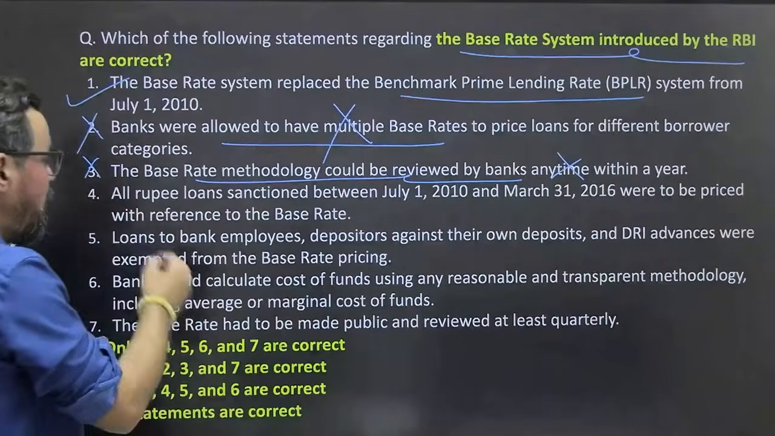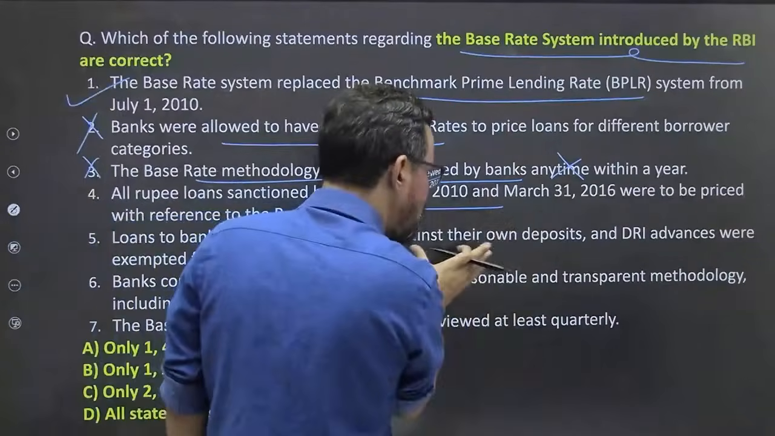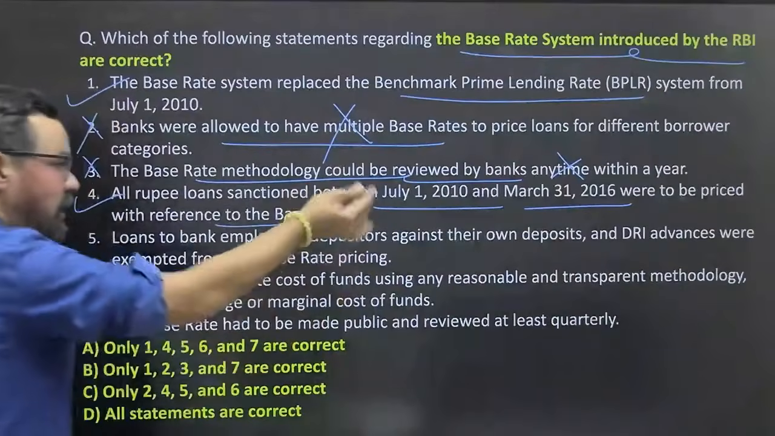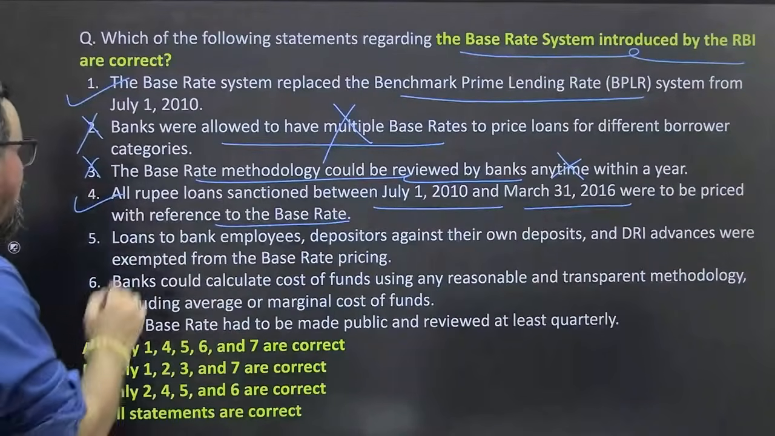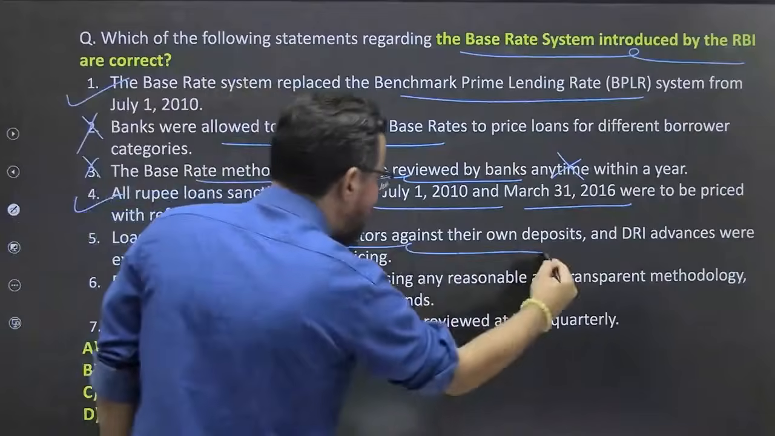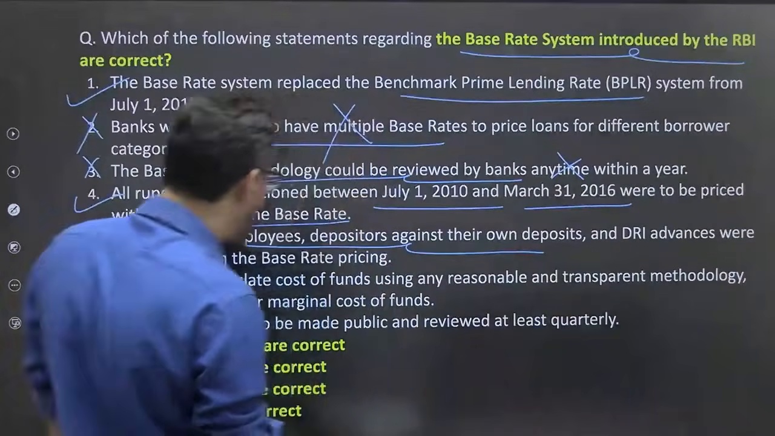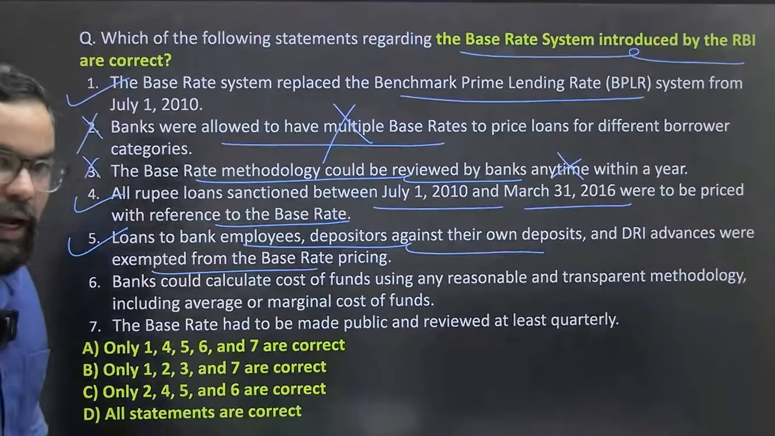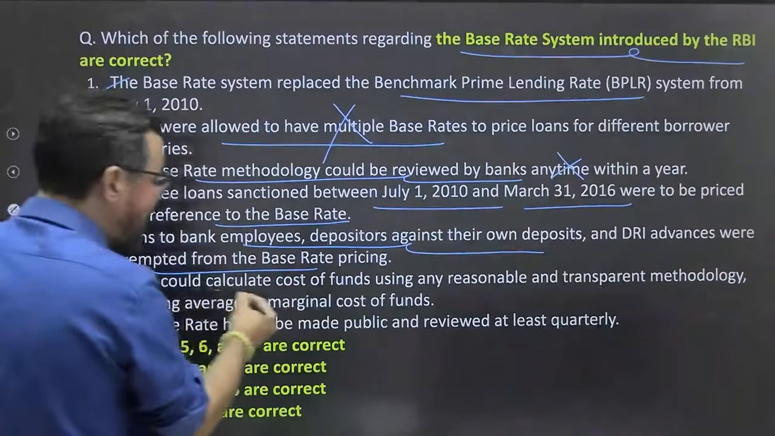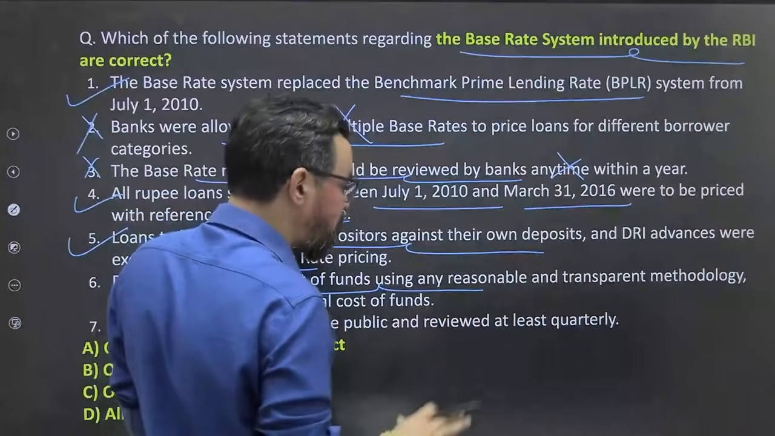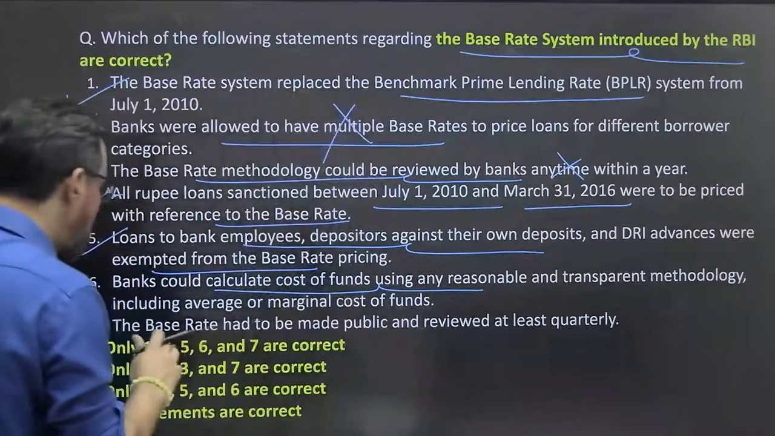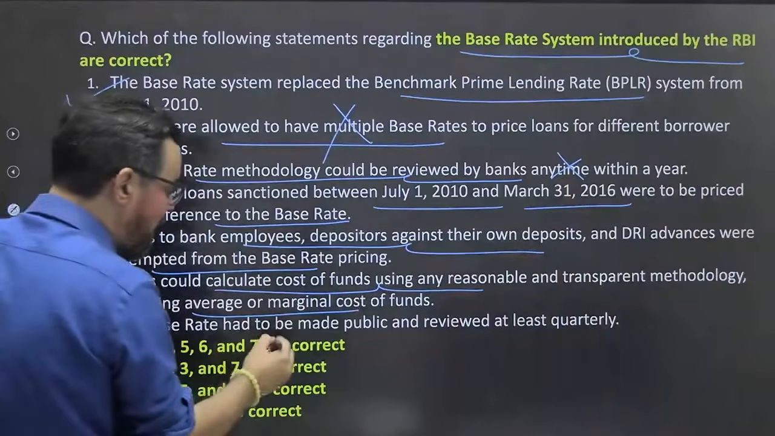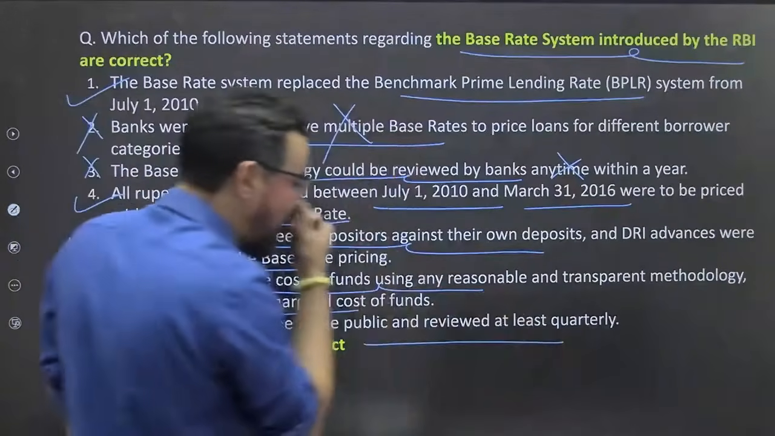ठीक है, all rupee loans sanctioned between July 1st 2010 to 31st March 2016 were priced on the reference of base rate. After that we came up with the MCLR things. Loans to bank employees, depositors against their own deposit and DRI advances were exempted from the base rate, and even they are exempted from the MCLR also. Bank could calculate cost of funds using any reasonable and transparent methodology, including average or marginal cost of fund. Base rate had to be made public and reviewed at least quarterly.